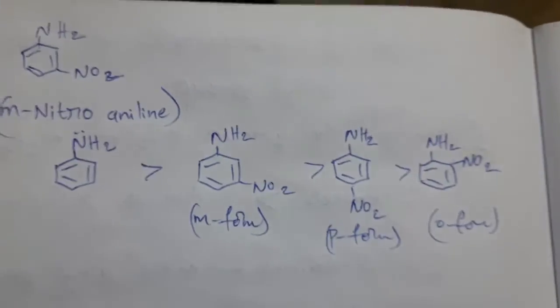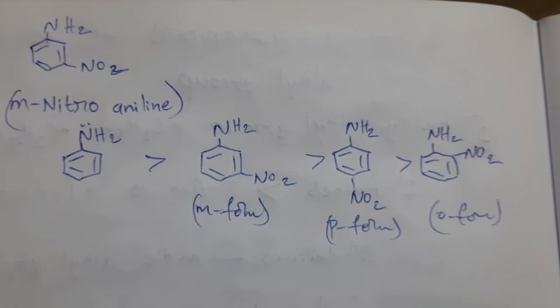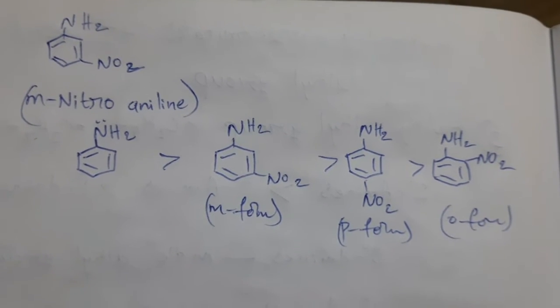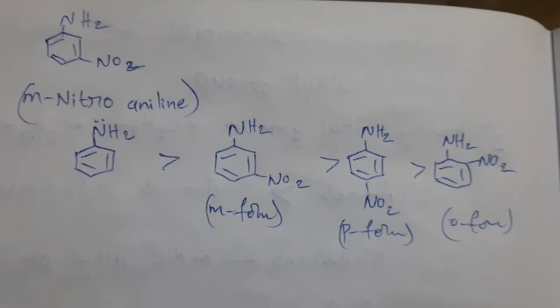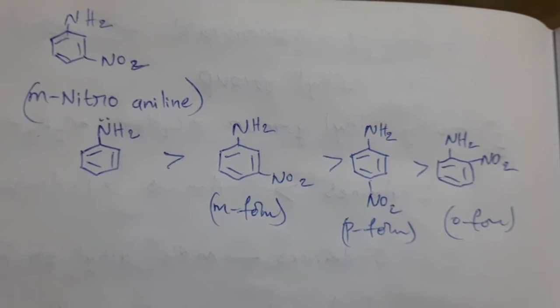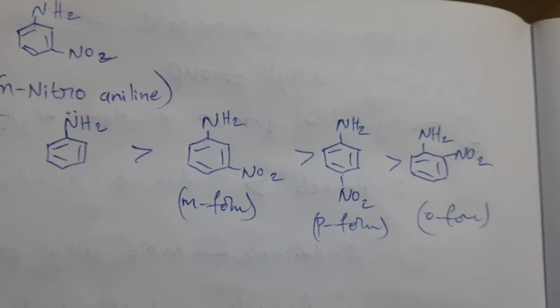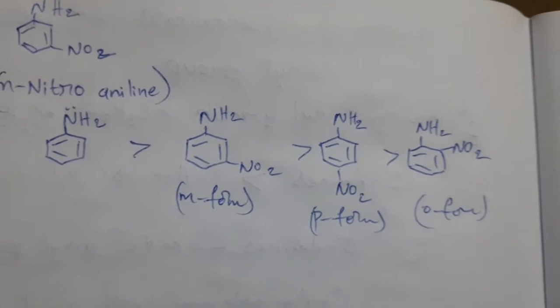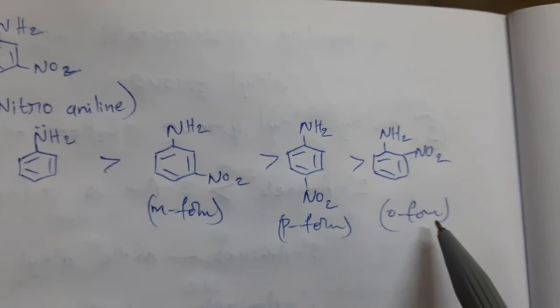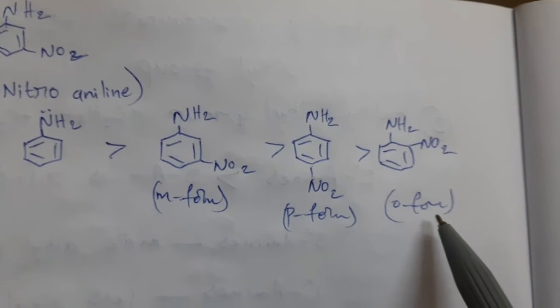So when electron withdrawing substituents, for example the NO2 group, are present on aryl amines, then basic character is decreased compared to aniline. Among meta, para and ortho forms, ortho form has the least basic nature due to ortho effect.